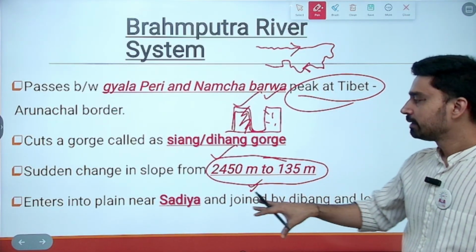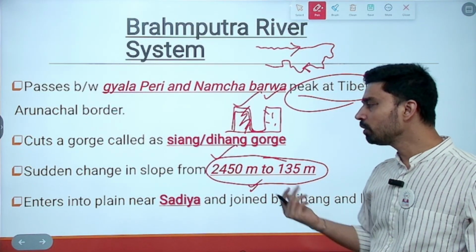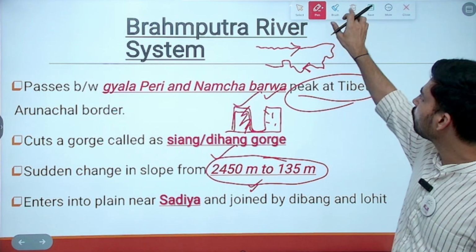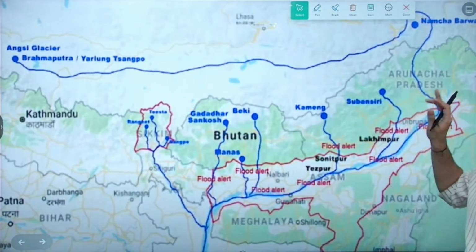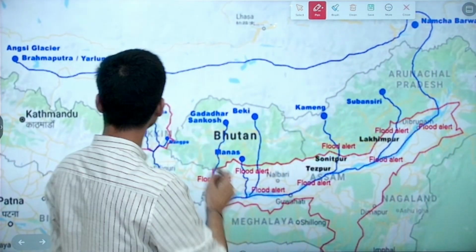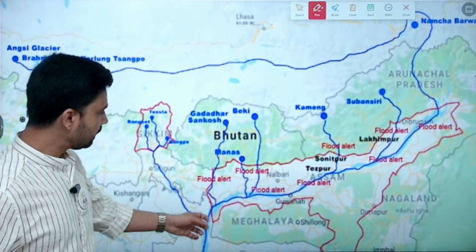Then in the town of Sadia, it is a very small city, this place. So the town of Sadia at the Arunachal Assam border, it enters into the plain, and then it is joined by two other important rivers called Dibang river and Lohit river as well. That's how we can understand the Brahmaputra river system. As you can see, this is the entire flow.